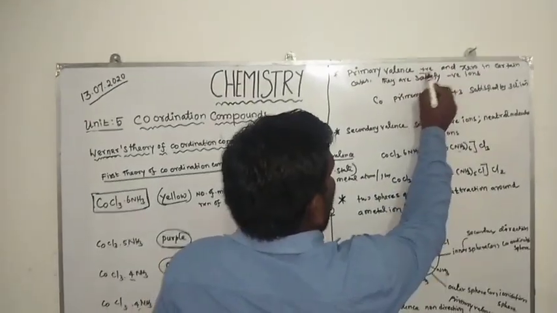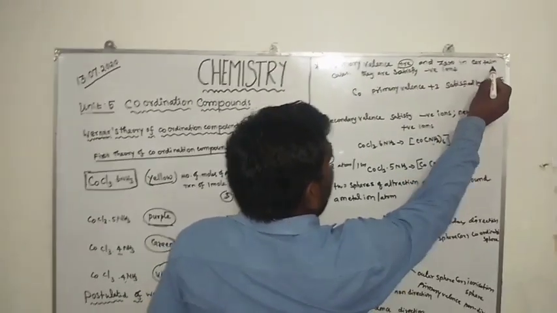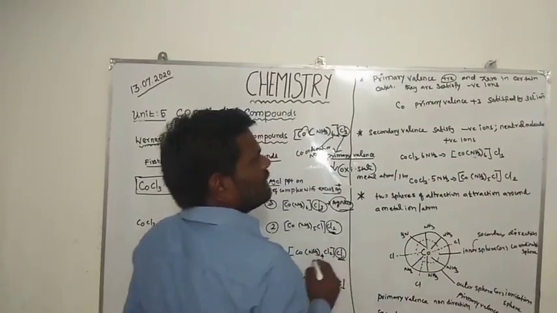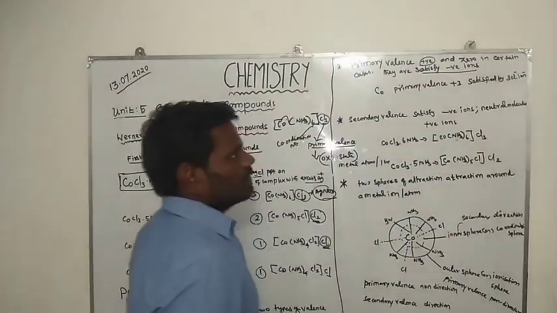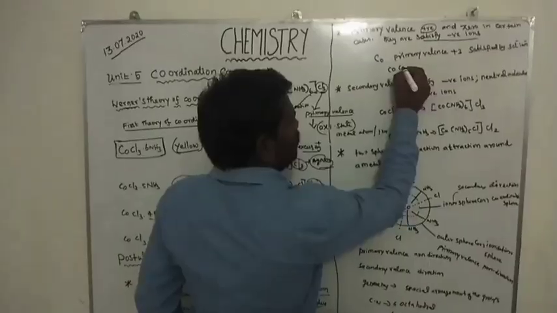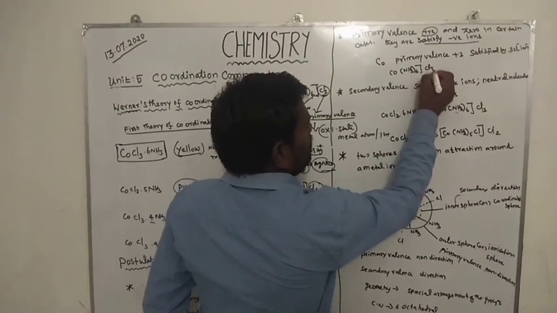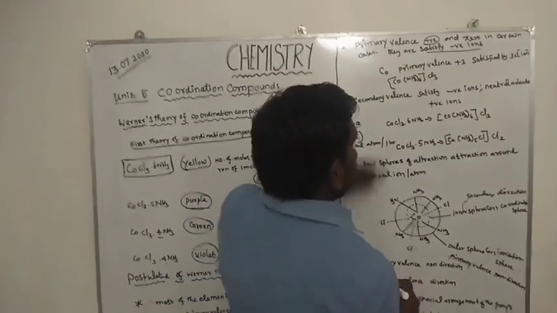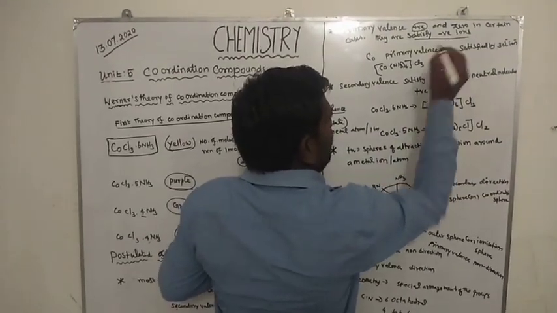Primary valency is always positive, and in certain cases they are satisfied by negative ions. For example, in hexaamminecobalt(III) chloride, the primary valency is 3, satisfied by 3 Cl- ions.